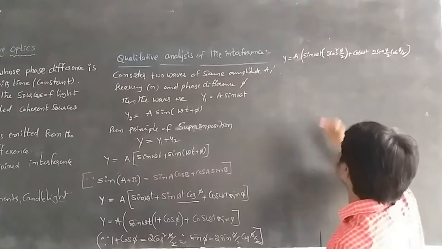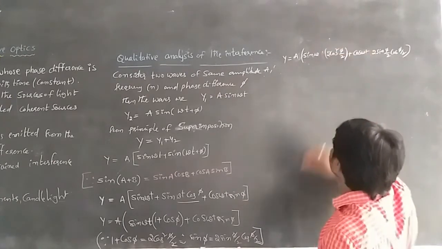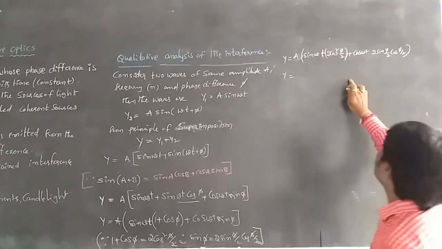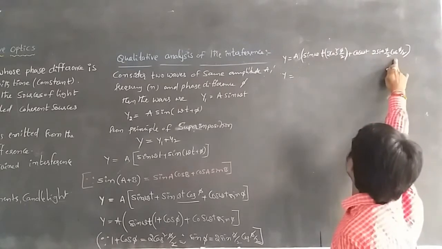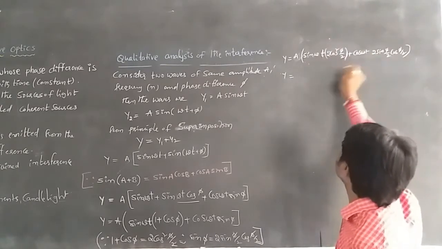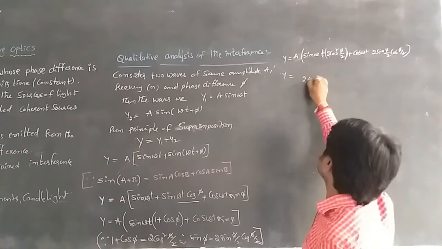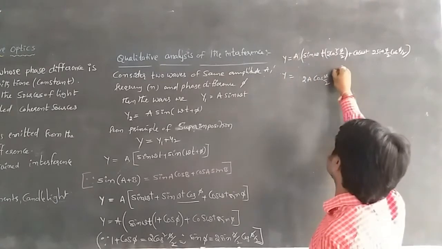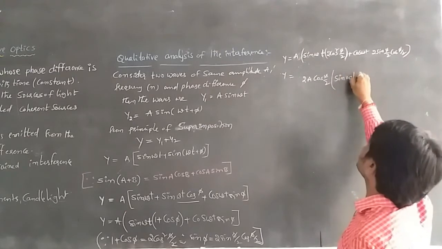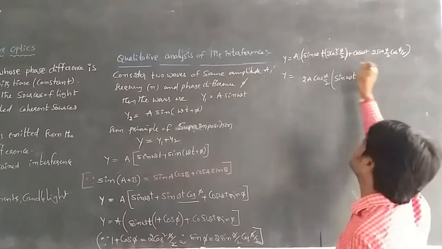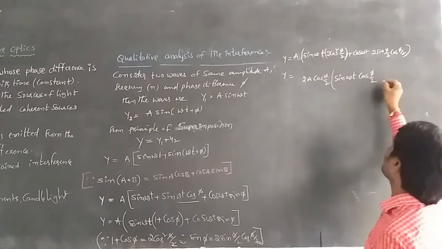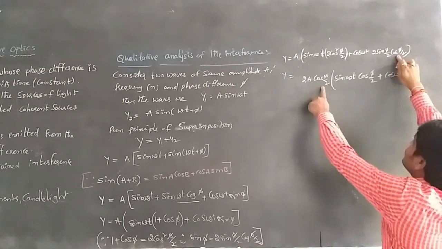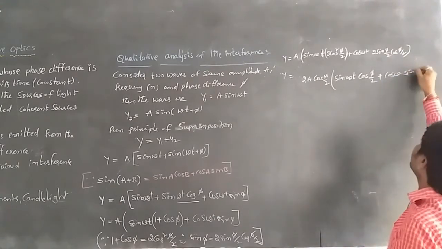Here cos(φ/2) is there in both terms, and 2 is the same in both terms. So I am taking 2a cos(φ/2) outside. Then sin ωt has one cos(φ/2) remaining, so cos(φ/2) stays, plus cos ωt, where 2 cos(φ/2) has been taken outside, so sin(φ/2) remains.